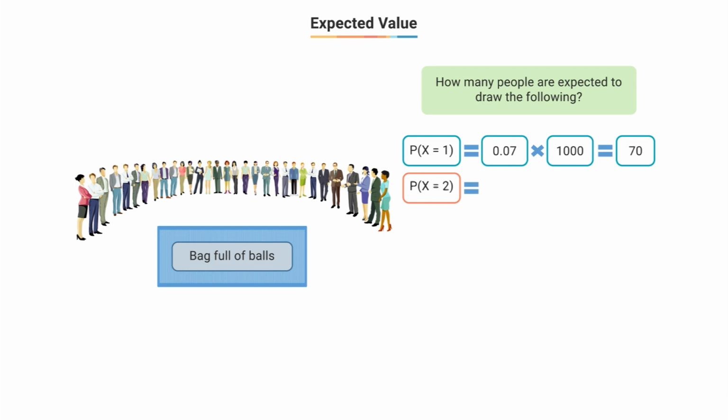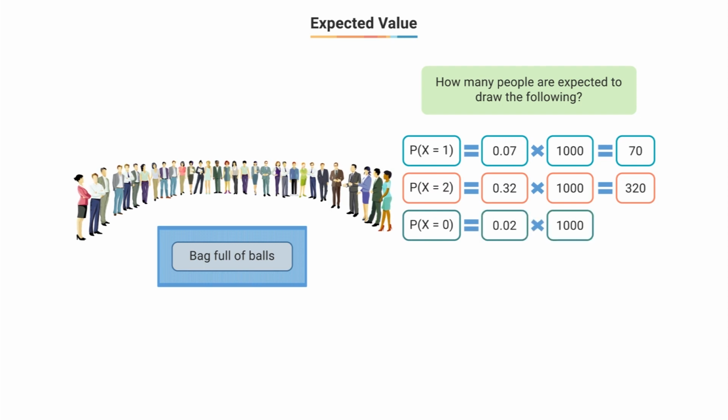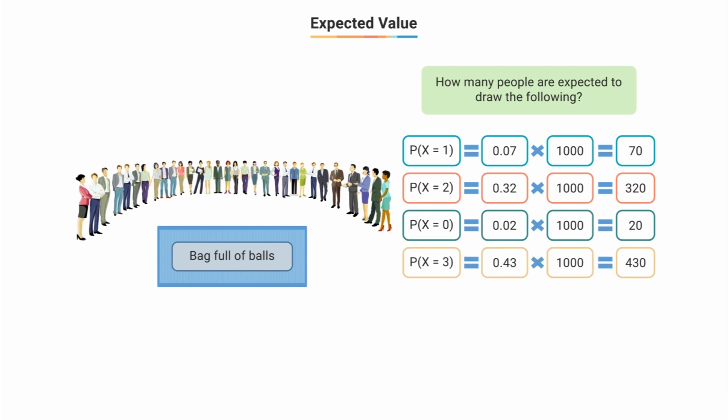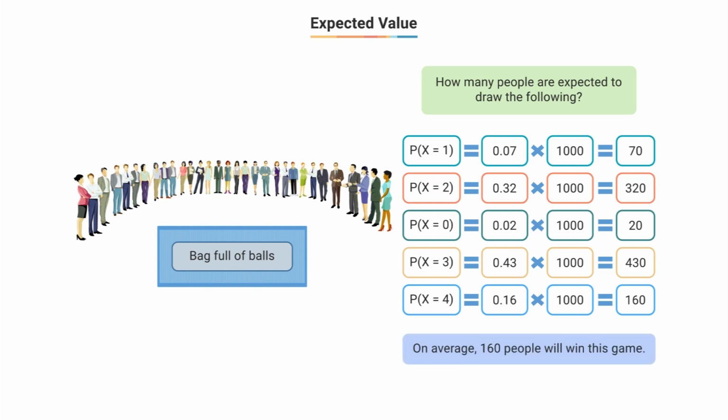Similarly, the probability that x is equal to 2 will be 0.32. So multiplying by 1000 gives you 320. So again, it means that 320 players on average would draw two red balls. Similarly, for x equal to 0, 1000 times 0.02 gives us 20 people who will draw 0 red balls. 430 people will draw 3 red balls and 160 will draw 4 red balls. In other words, 160 people on average will win this game.